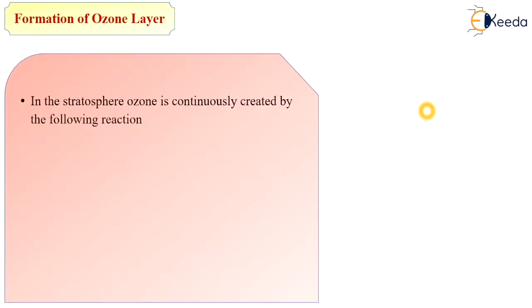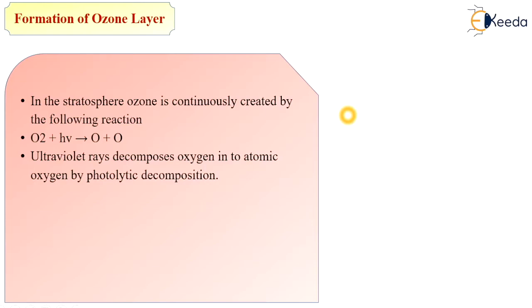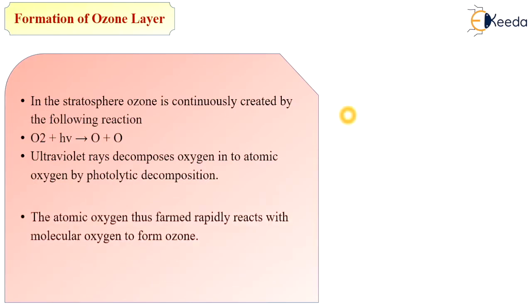Next we are going to see the formation of the ozone layer. In the stratosphere, ozone is continuously created by the following reactions. The ozone molecule plus ultraviolet rays react to form oxygen and oxygen, that is, they separate the elements of oxygen. The ultraviolet rays decompose oxygen into atomic oxygen by photolytic decomposition.